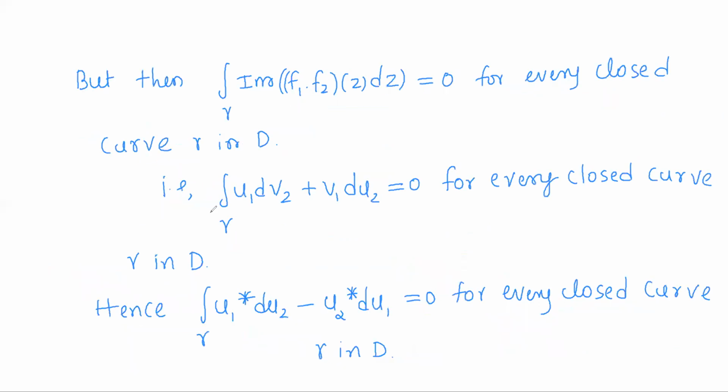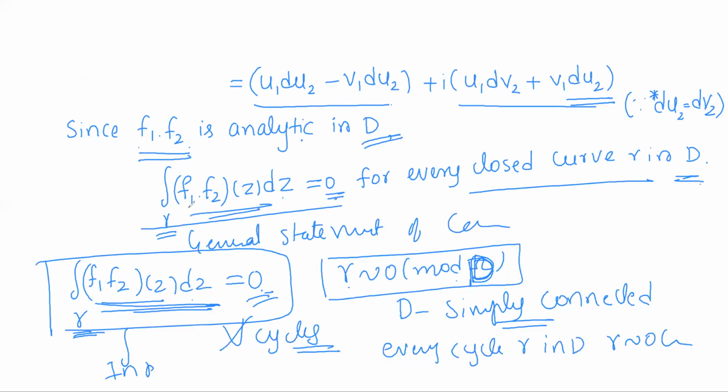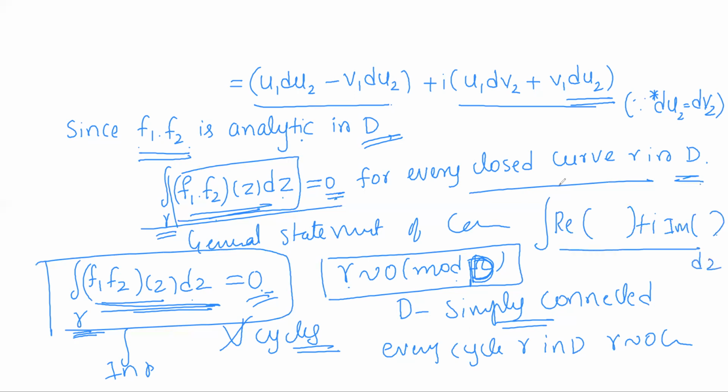So as the integral of this function is 0, and this is a complex valued function, it is real part plus i into imaginary part. Integral of real part plus i into imaginary part will be 0. We can split the integral. So integral of the real part plus i into integral of the imaginary part. That value has to be 0, so this integral also has to be 0. This integral also has to be 0. So that is what we have used.